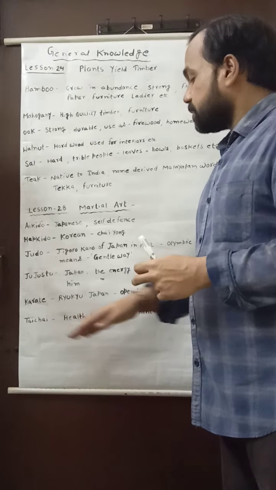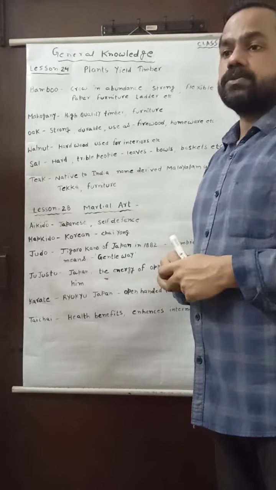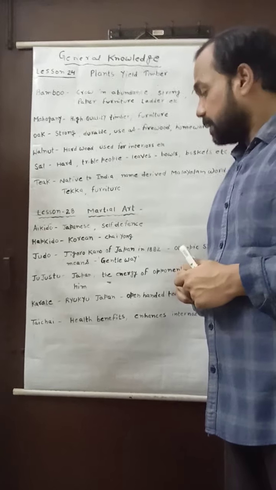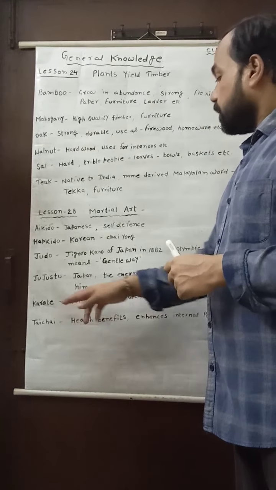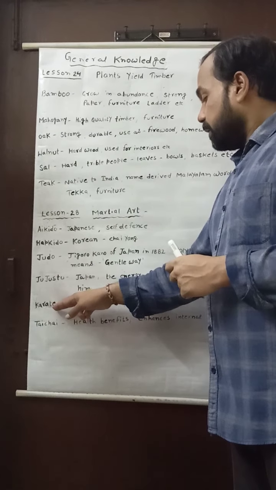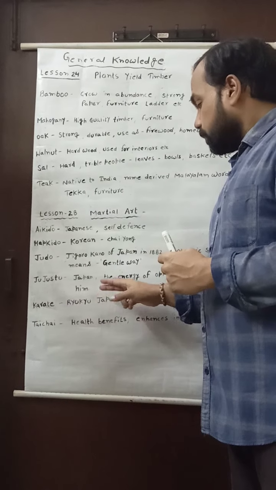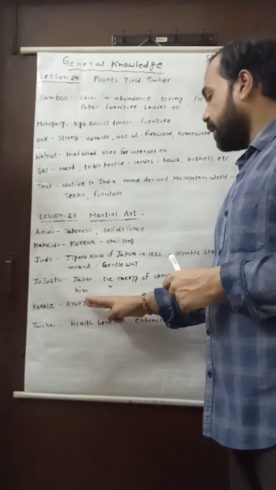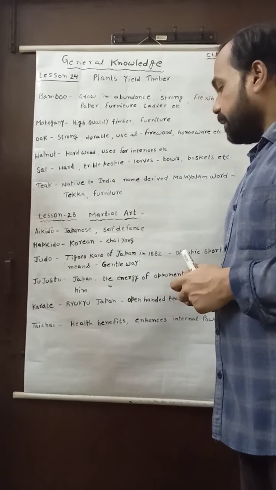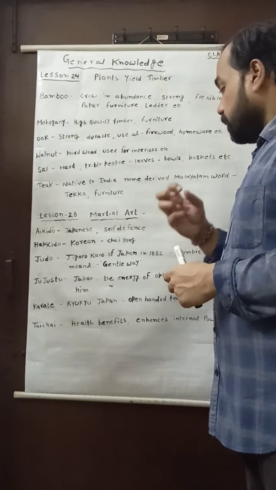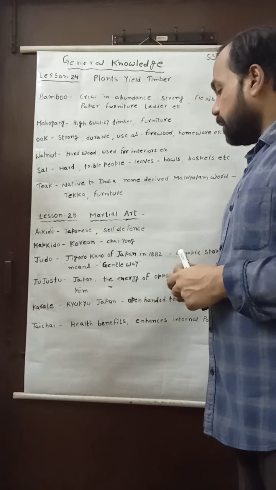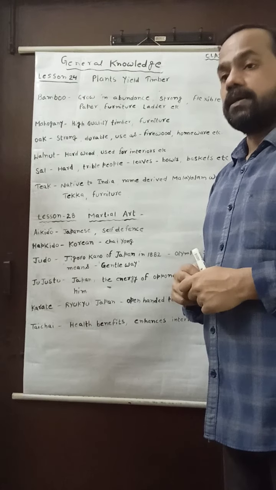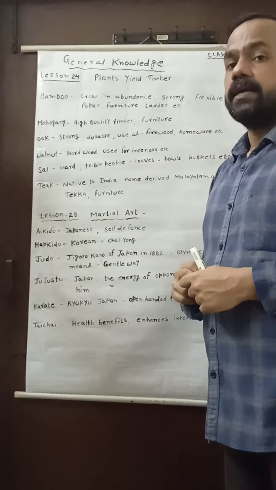And the next one is karate. Karate is also a very important martial art, and it is also very familiar to us. You may see that karate is related with the Ryukyu island of Japan, meaning it was introduced in the Ryukyu island of Japan. And in karate, the users use the open handed technique for self defense.